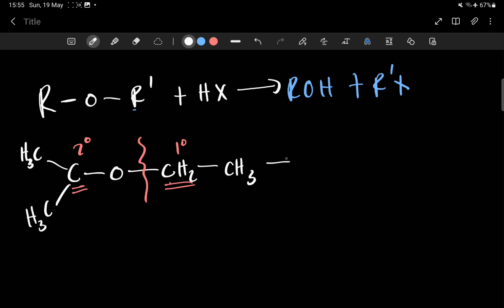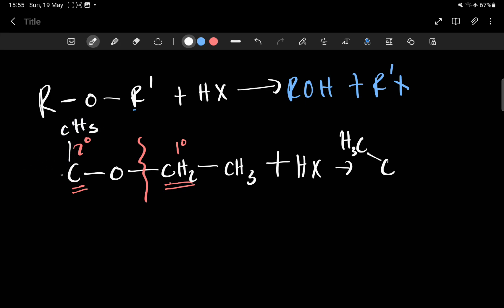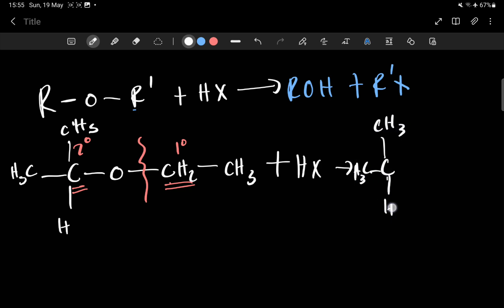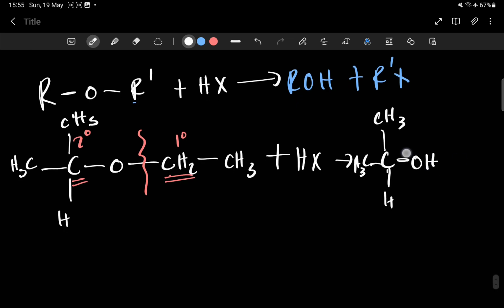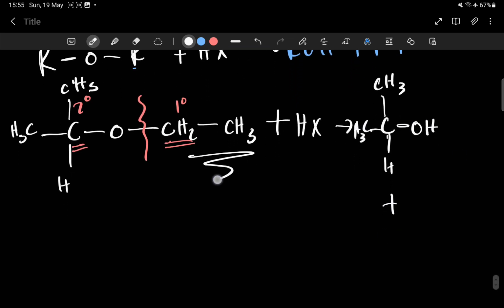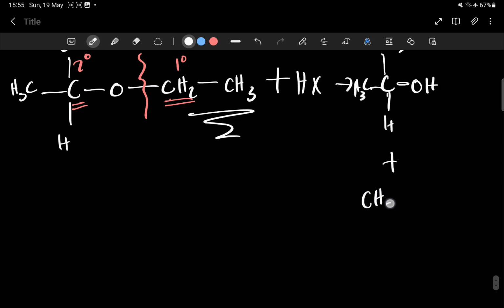And what you're going to have, if it meets with HX, is you are going to have CH3, then CH3, then an H here. So in here we would have it still as a CH3, and in here we still have our CH3, here we have our H, but now this becomes OH. Plus, here is where you'll get the X, so it becomes CH2X, and then CH3. The X goes to the lesser one.